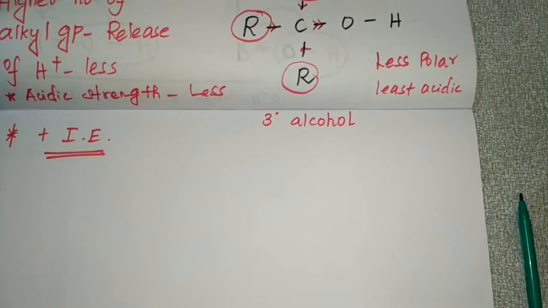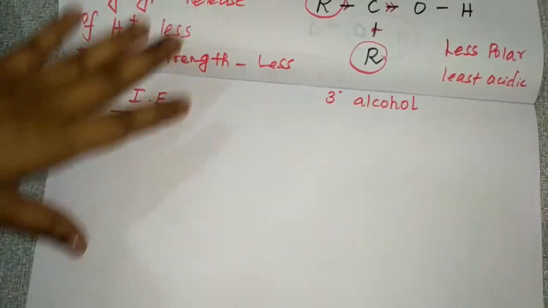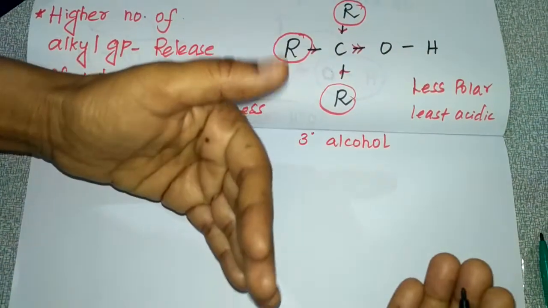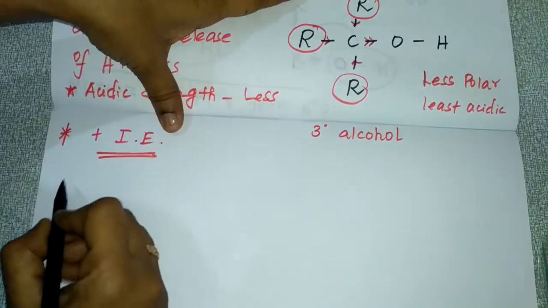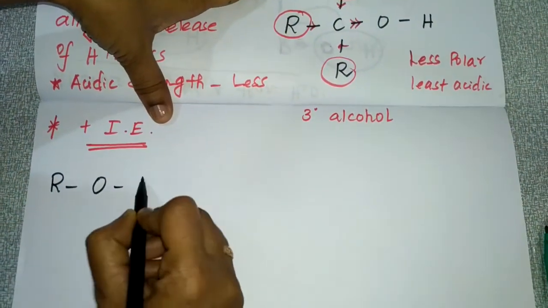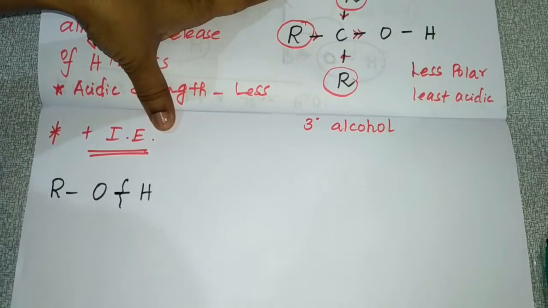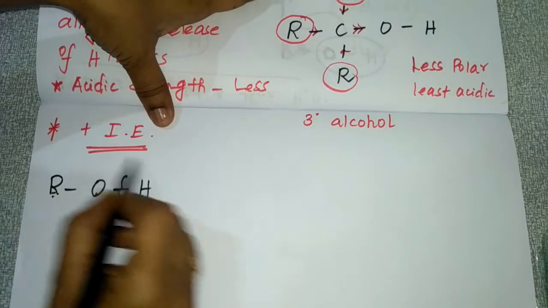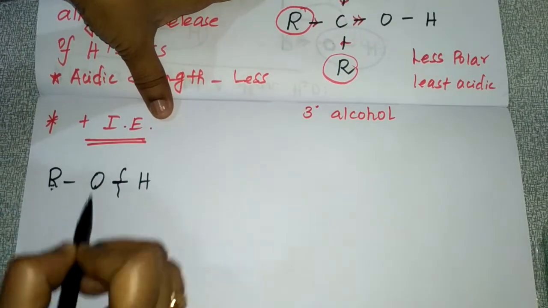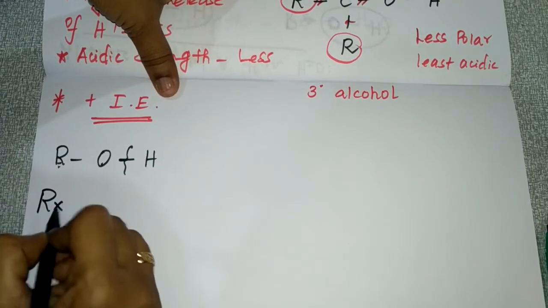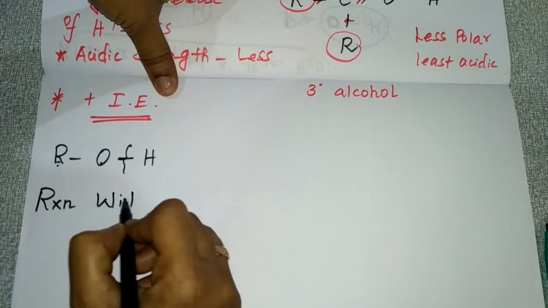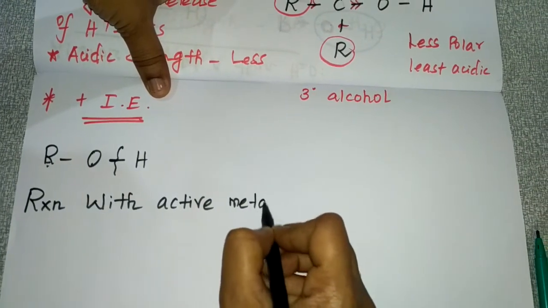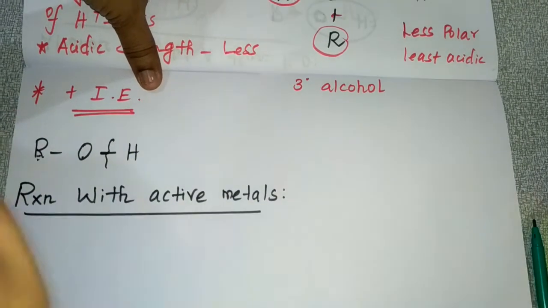Next we'll see the reactions, for whatever concepts we learned. The concept which we learned is the cleavage of the bond between, see, in ROH, the cleavage of the bond between oxygen and hydrogen, not between carbon and oxygen. So for this only we are going to learn the reactions. First we will see the reaction with active metals.